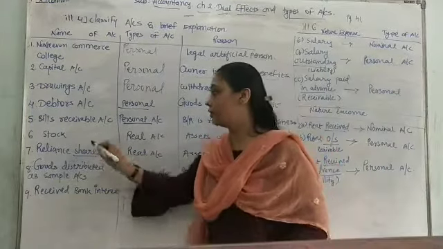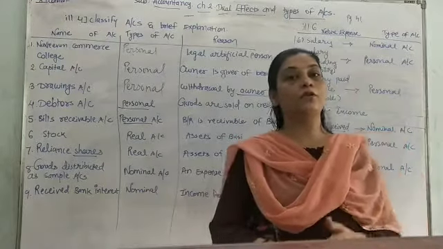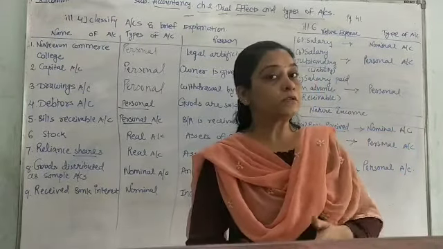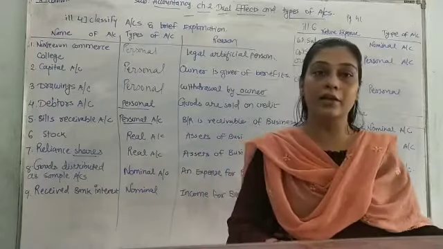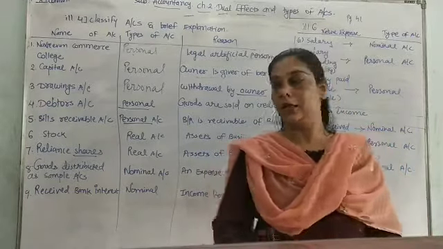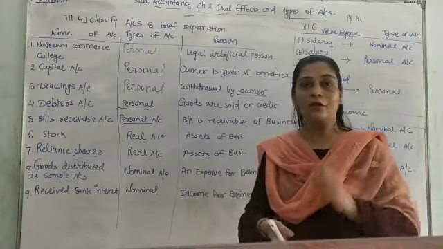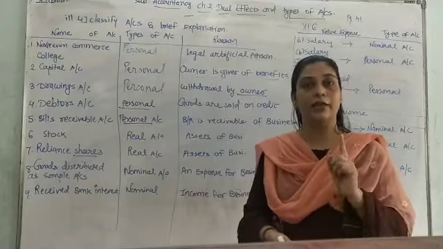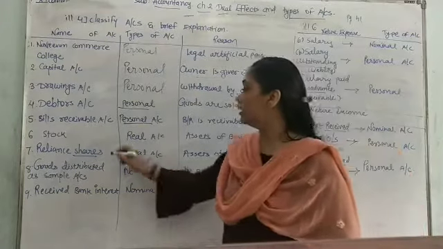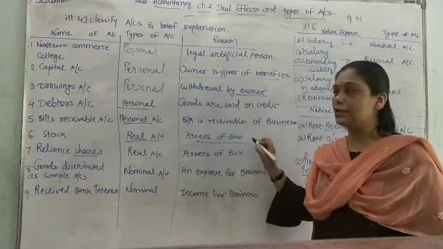Next one is stock. Stock means the goods which are lying in a shop or a godown which are unsold. But students, when we sell them off, we are going to earn on it. So it is an asset for the business. When any asset, investment or goods is there, it falls in the category of which account? That is real account. Here the stock would be considered in real account, the asset of the business.